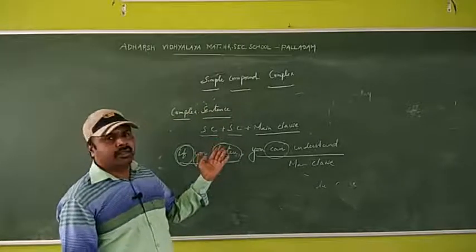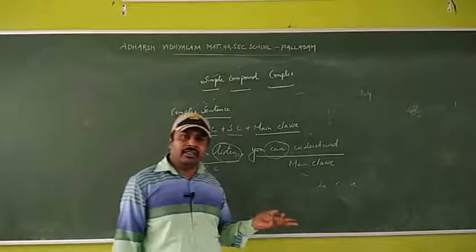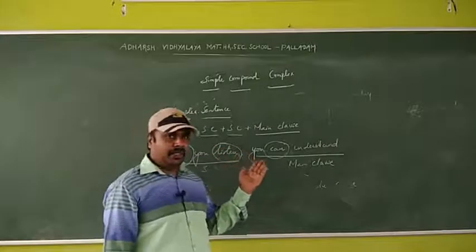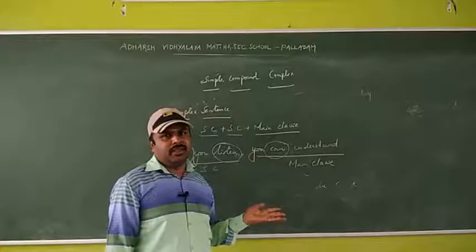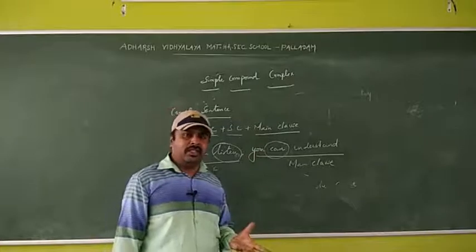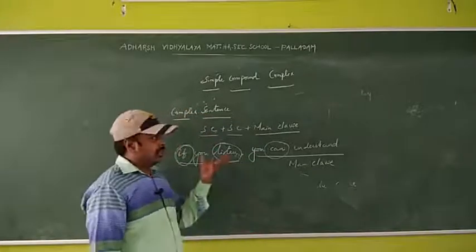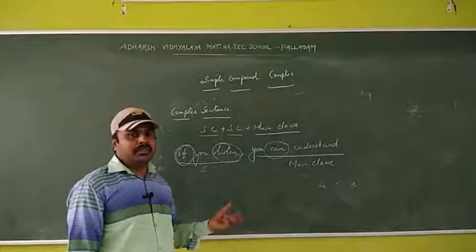Simple, compound, complex, finite verb, non-finite verb, phrase, clause, structure of a simple sentence, structure of a compound sentence, and structure of a complex sentence. Okay, so these are some basic steps to understand simple, compound, complex rules.